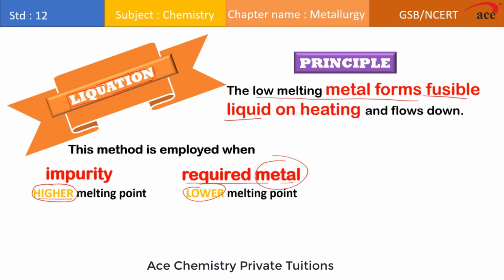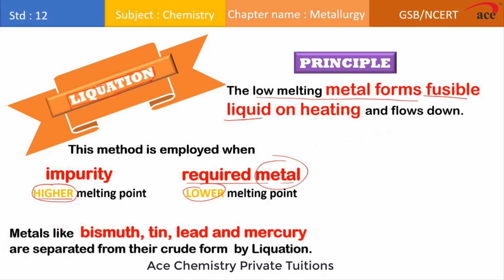Now what do you mean by fusible liquid? It is the molten state. When you say fused state, what does it mean? Molten state. So the lower melting point metal forms a fusible liquid easily on heating and it flows down. If you see here, the metals which are refined by this method are bismuth, tin, lead and mercury.